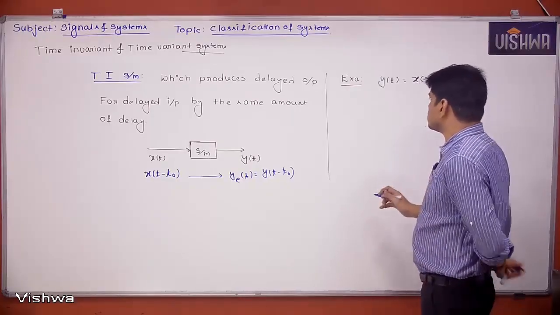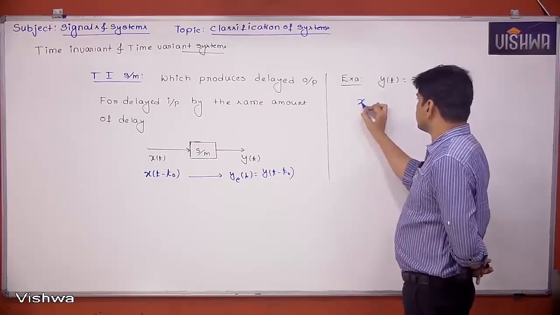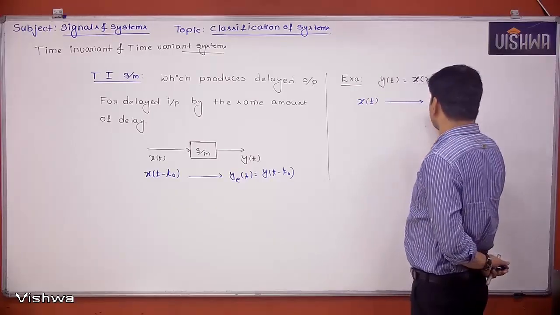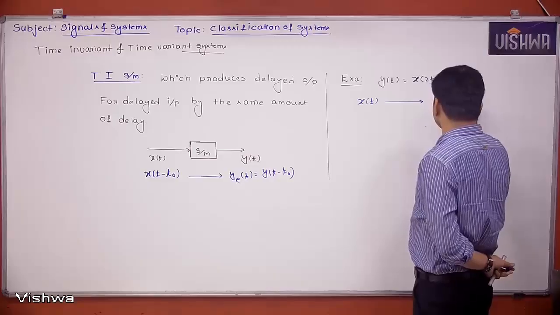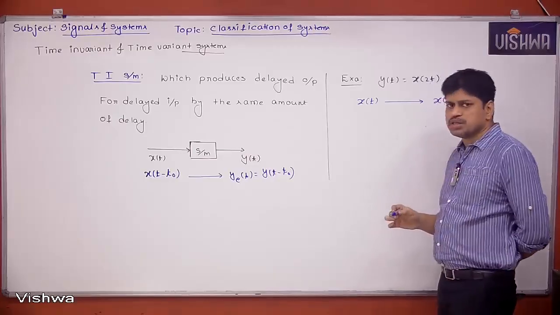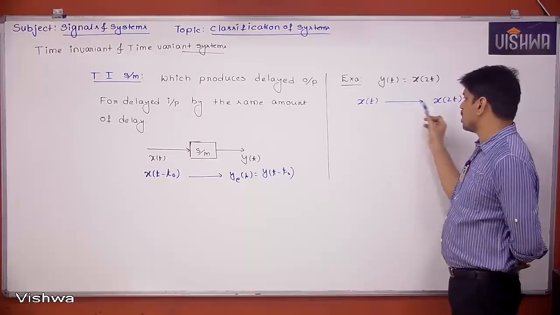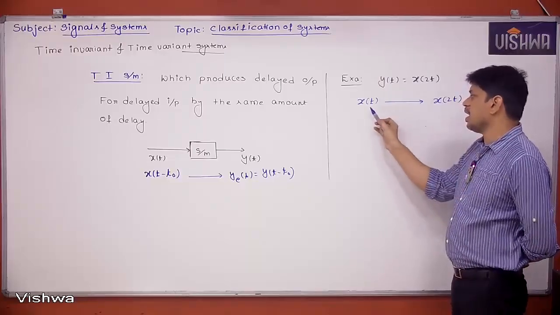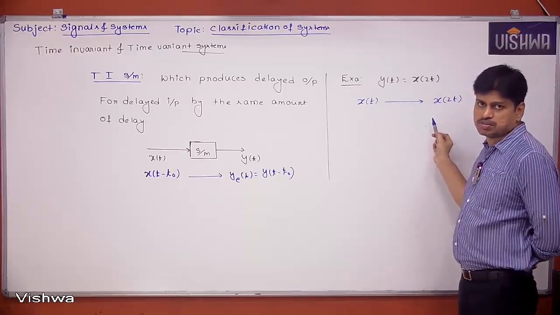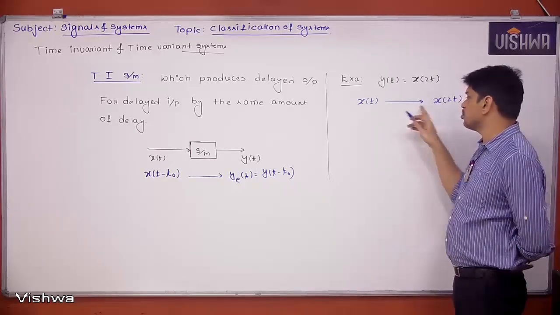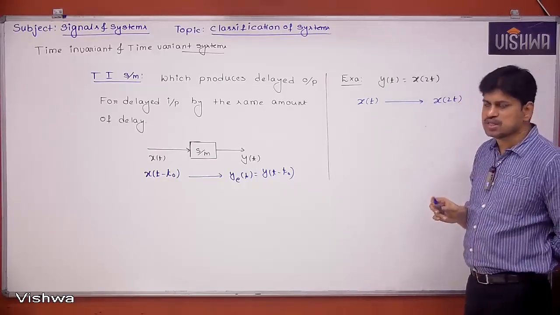If x of t is the input, I am getting the output x of 2t. What does that mean? Any signal given as input has to be compressed, or we can say t has to be replaced with 2t. So what the system is doing is simply replacing t with 2t in the input. That's the functionality of the system.